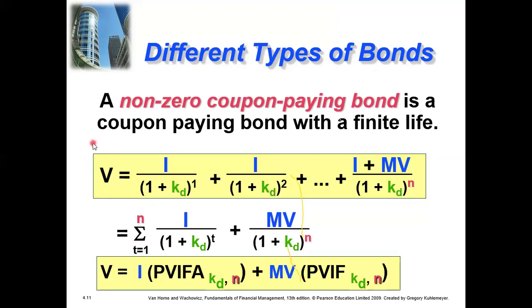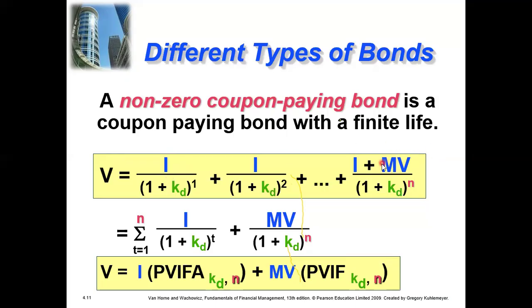So this is V. V here is the value of a bond. The capital I is the coupon payment or interest payment. That should be in monetary terms, in dollars. This I would be written in monetary form. It can be in a currency form, dollar or rupees.